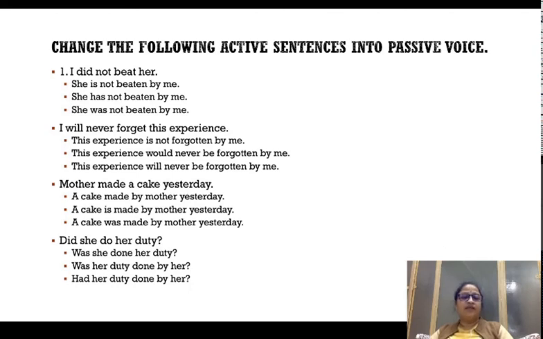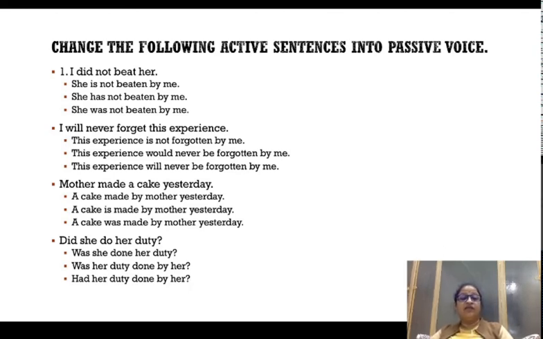This experience will... is not forgotten, तो आएगा ही नहीं. First choice is out because this experience is not forgotten comes in simple present. Would not be forgotten is also out because the word that we are using is will not. And the third choice obviously is correct now.